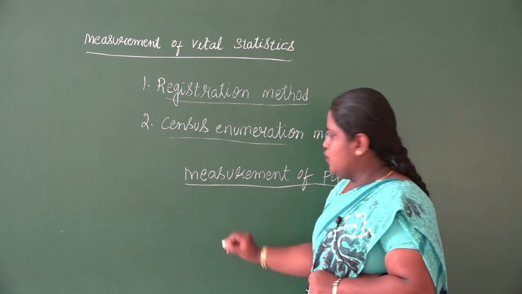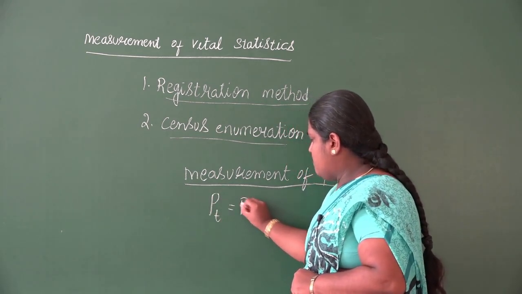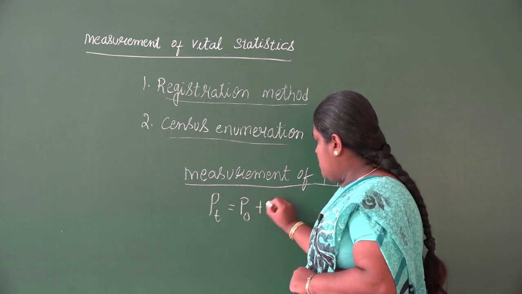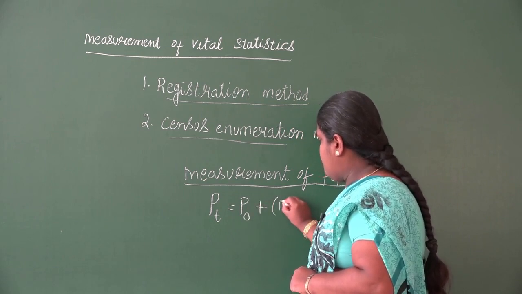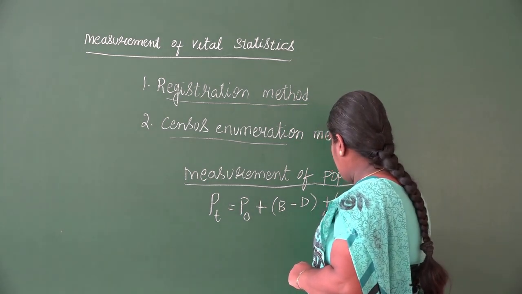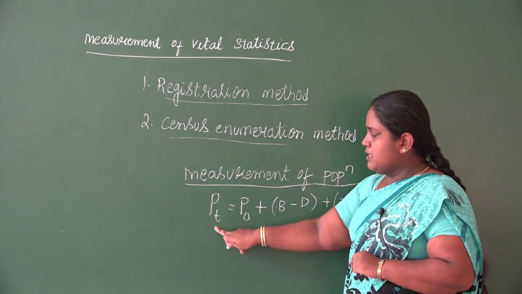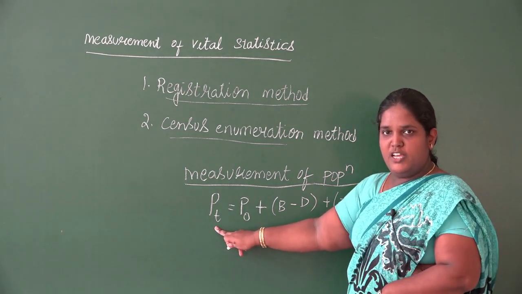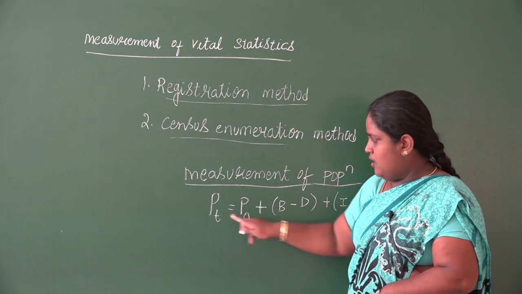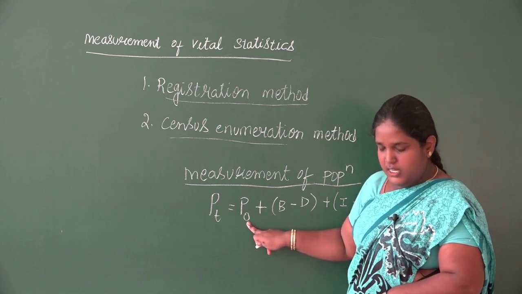So it is the measurement of population: PT equals P0 plus B minus D plus I minus E, where PT is the population at the time you wanted. P0 is the population in the previous census period.